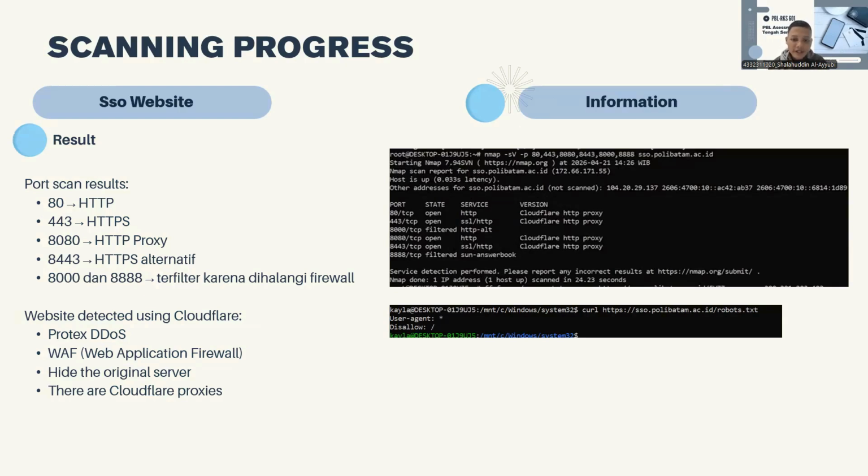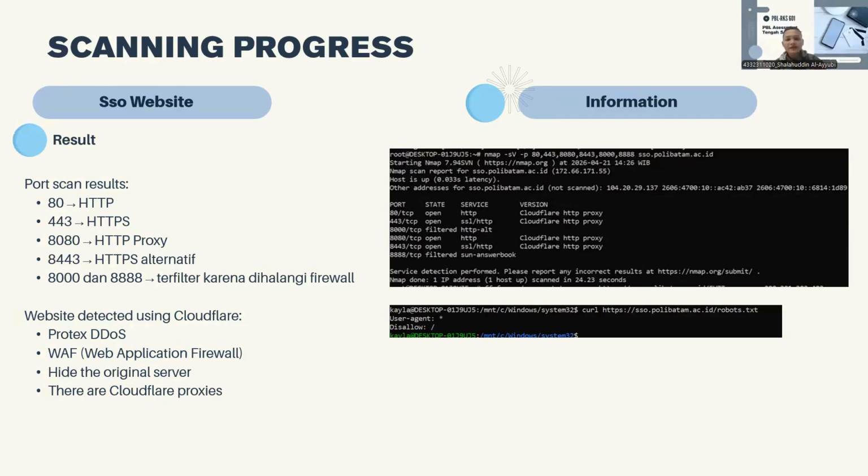We also checked the HTTP headers using the Nmap http-security-headers script. The results showed the server used Cloudflare, and the X-Authentik header ID headers was detected.